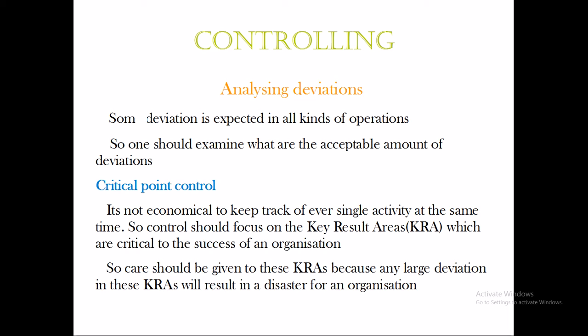So key result areas are the ones where we need to focus more. In any kind of operations, not only in production, in the HR department or the sales department, if the sales department has a particular target and they have underachieved, we check whether the underachievement is up to the acceptable amount or whether it has deviated too much. If it has deviated too much, then it will be called a key result area, and the key result areas need the attention of the management people.